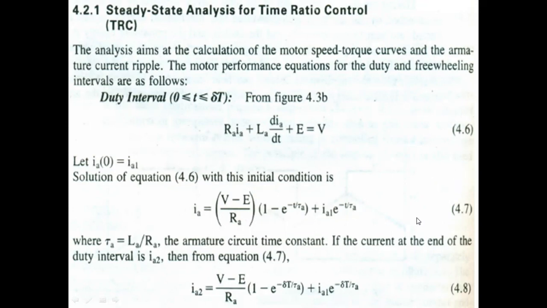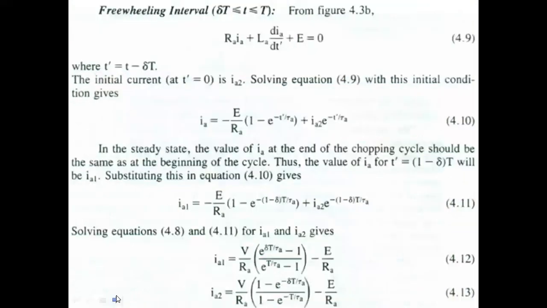So the formulas for initial current and final current are mostly the same, but the time is changed: small t is changed from t to delta t. That's all. Up to now we saw the duty interval.